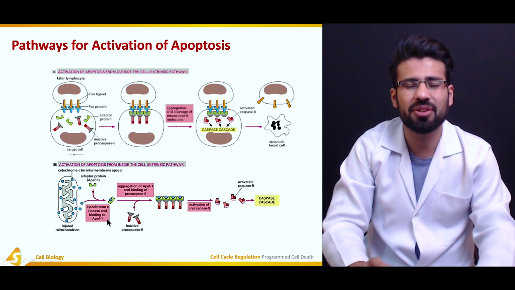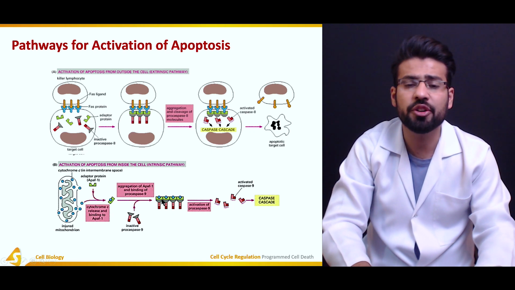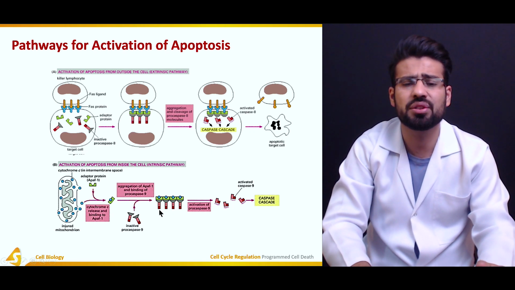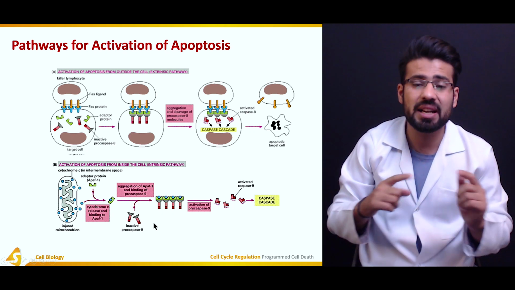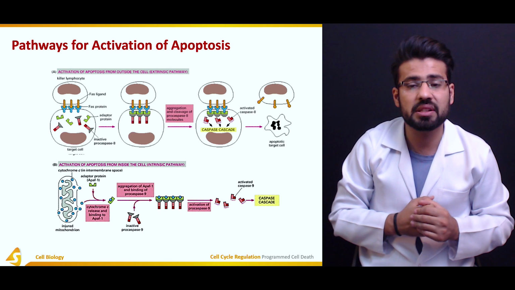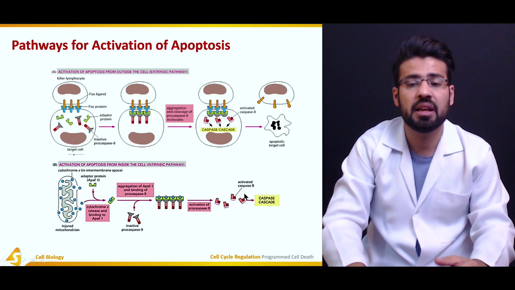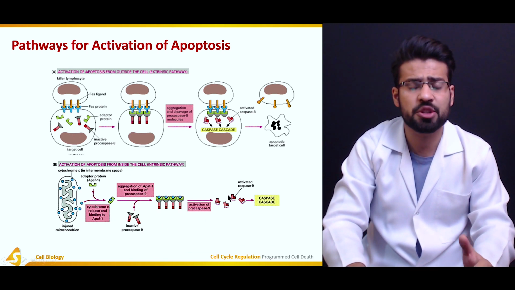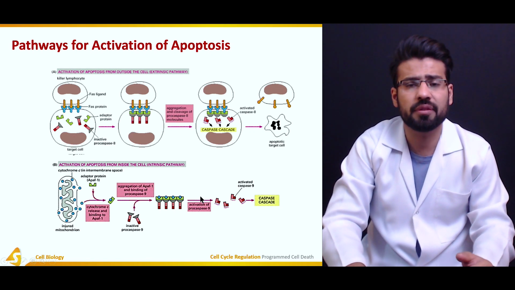So cytochrome C is released, and it binds with the adapter protein, and this adapter protein is going to cause the aggregation and the stimulation of procaspase 9 in this particular case, resulting in activation of procaspase 9, and hence it can lead to the initiation of the caspase cascade, which ultimately would result in the activation of apoptosis mechanisms.